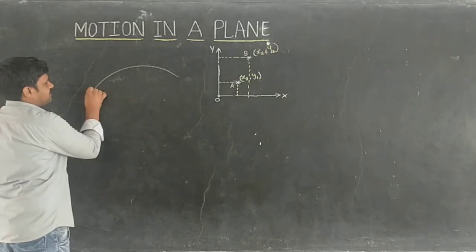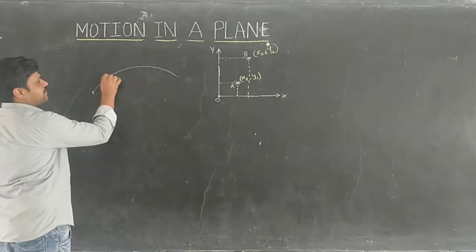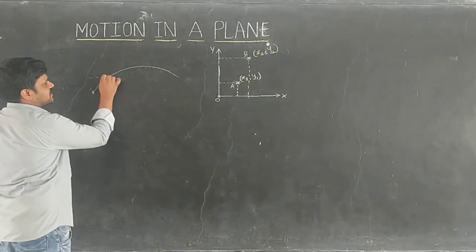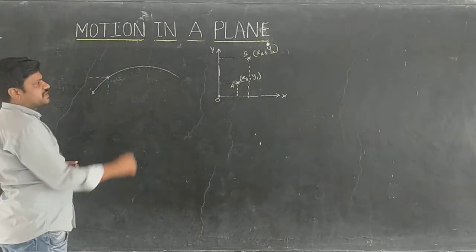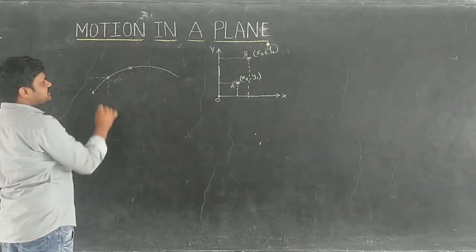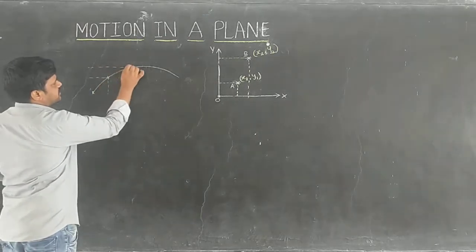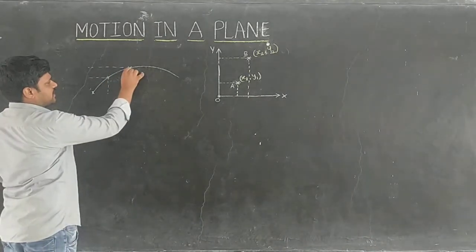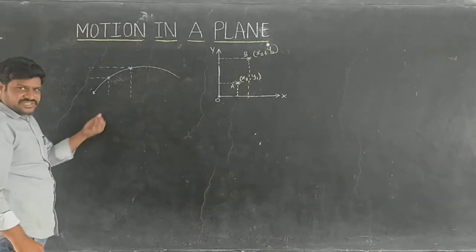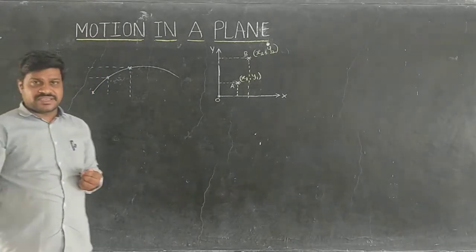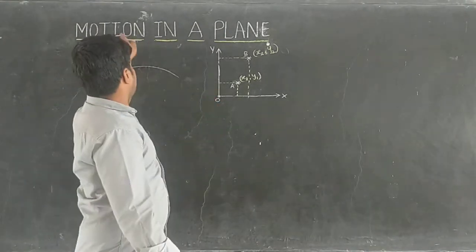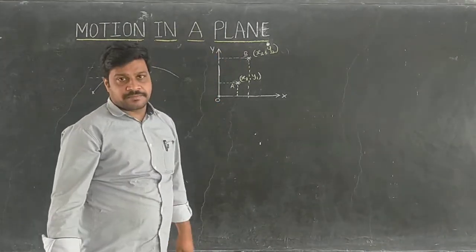See, the initial position of the object is zero. After some time, along the x-axis this much distance has been covered, along the y-axis this much distance. After another time, the horizontal distance is this much, the vertical distance is this much. Is it there or not? Yes, sir. So projectile motion is an example for motion in a plane.